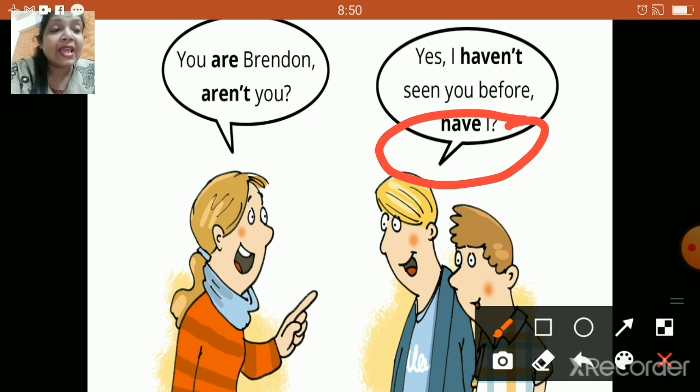Right? So, yes, children, that means in question tag, whenever your statement is positive, the question tag will be in a negative form. And when your particular statement is in a negative form, then your question tag will be in a positive form. All right. So make sure you're going to note down all these rules properly. So don't worry, children, we will quickly go ahead with the rules right now.